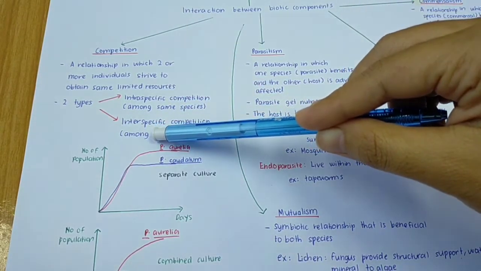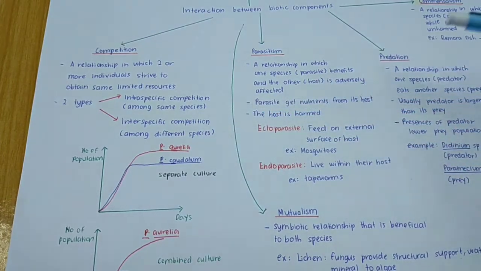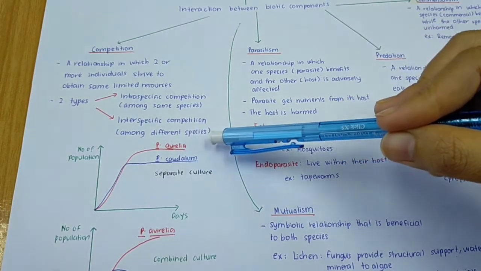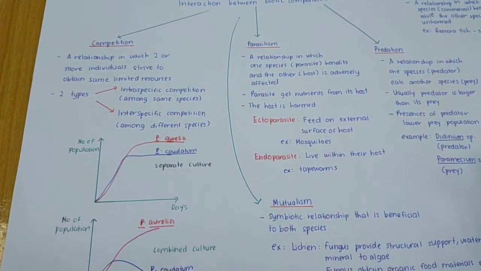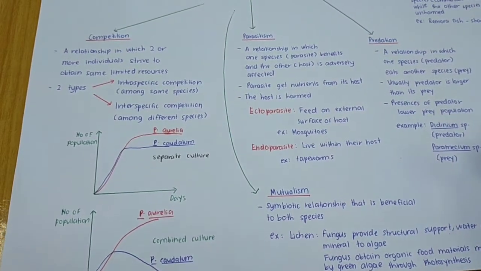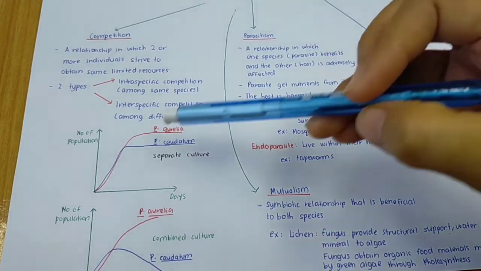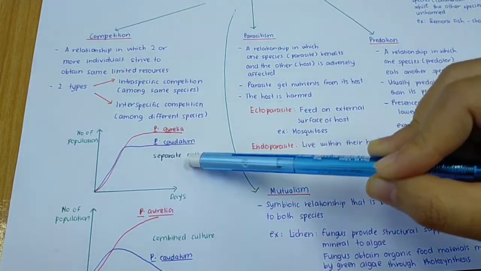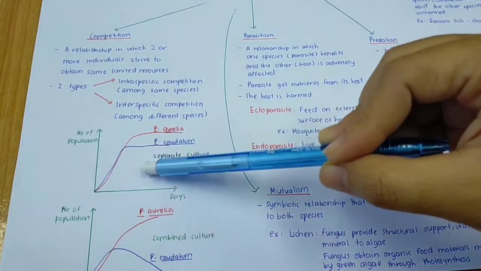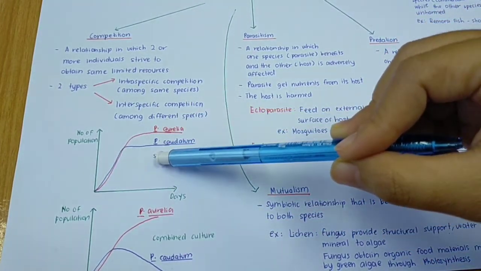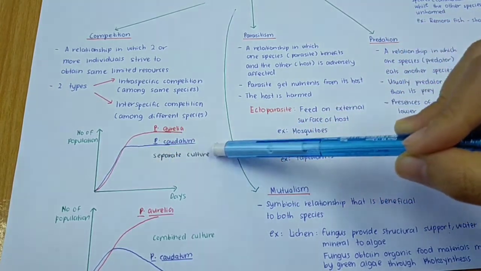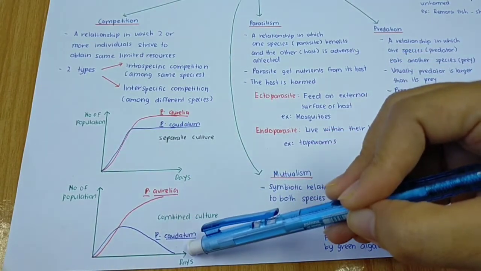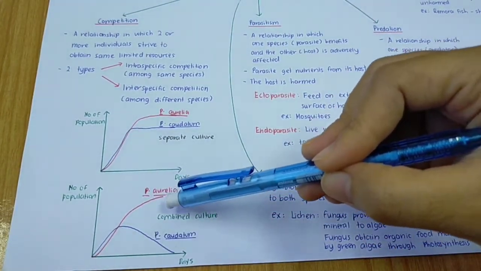The other one is interspecific competition. Interspecific competition is the competition that involves different species. This is an example of competition. If you look at this graph, it is the graph of the number of population against day. There are two cultures here. This one is Paramecium aurelia and Paramecium caudatum in separate culture, but the second graph is Paramecium aurelia and Paramecium caudatum in combined culture, or the same culture.